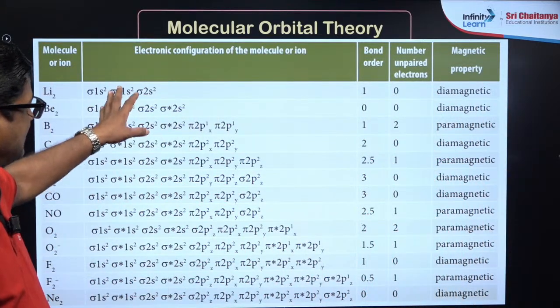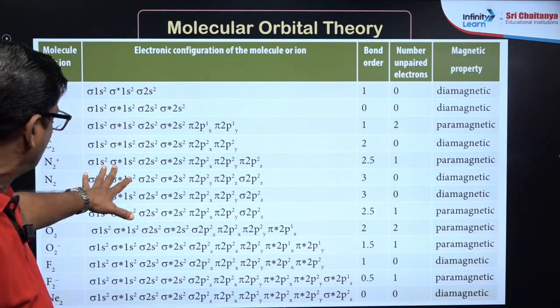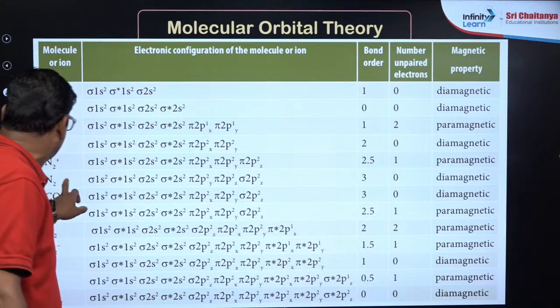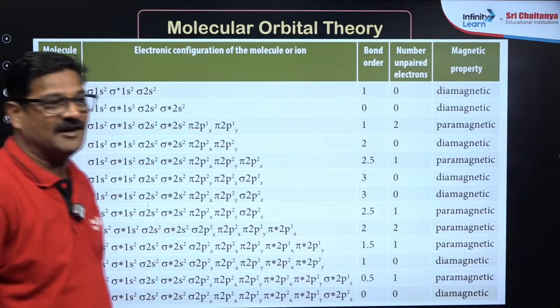Now this is the example where you can focus on how you write the electronic configuration, what is the order we follow here, then you will know.